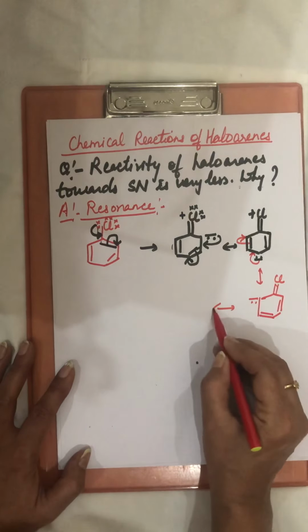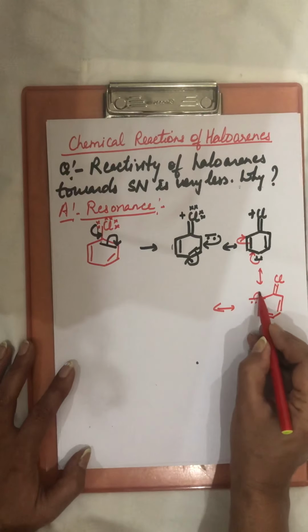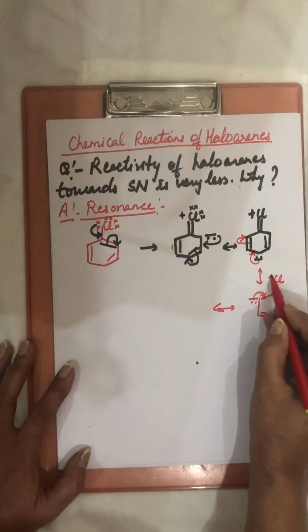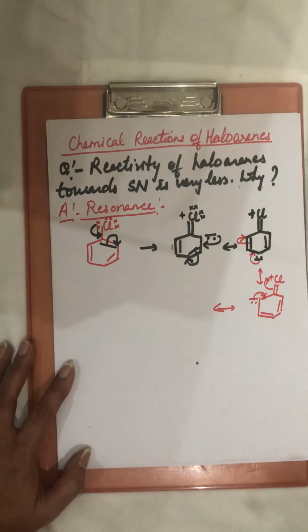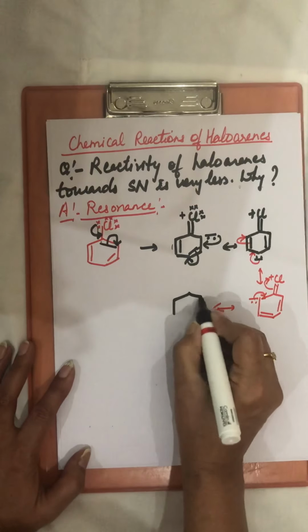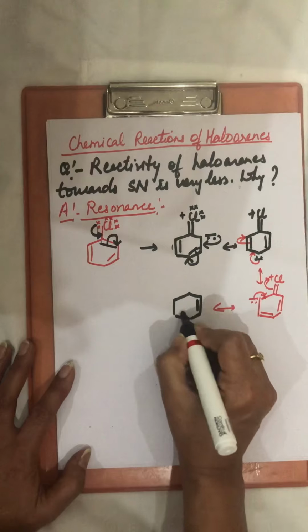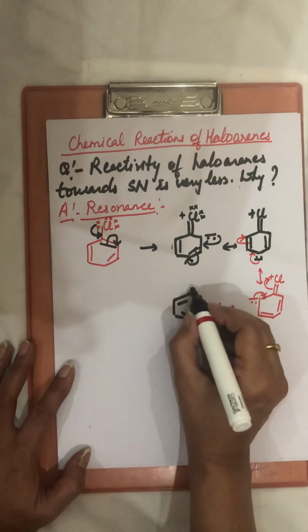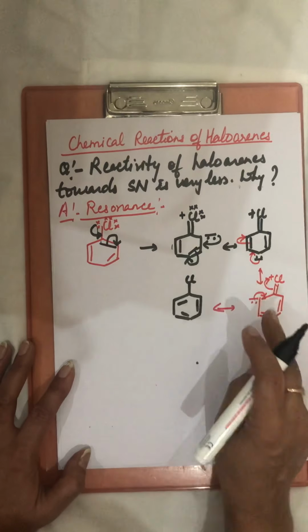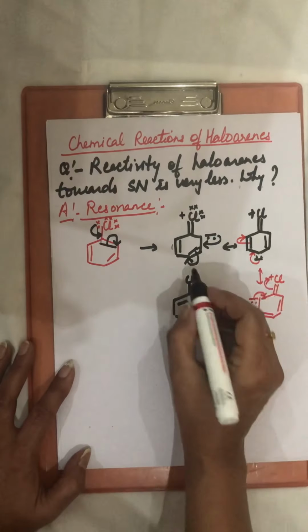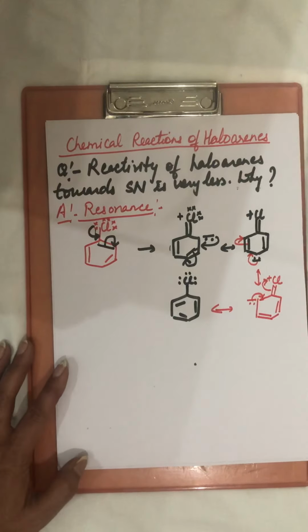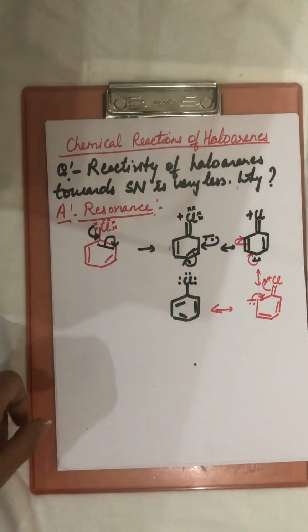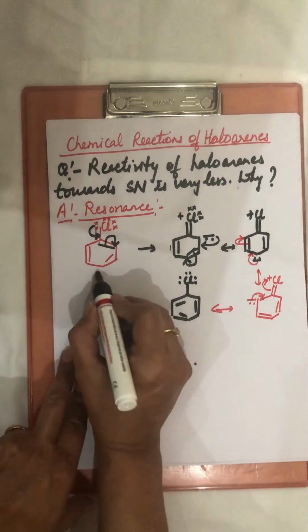And the last resonating structure is where this negative charge comes here and this comes back on the Cl. As a result of this, it again becomes a single bond and the bond comes out on the Cl. So Cl will again get back its lone pair of electrons. So these are the 5 resonating structures.